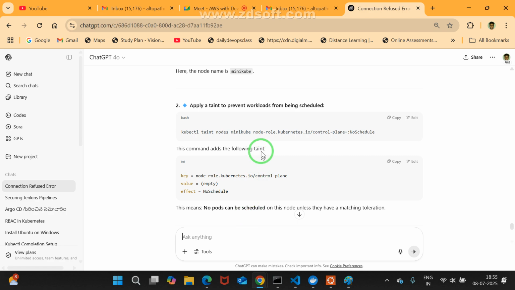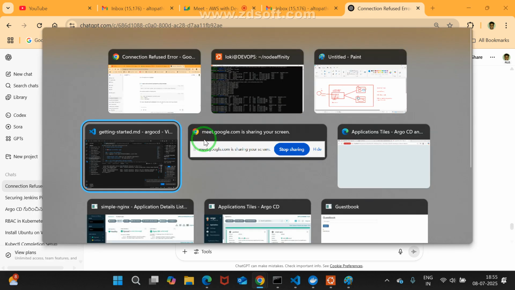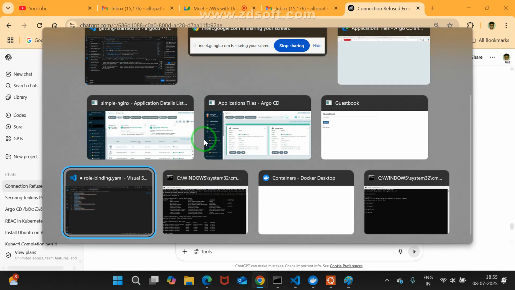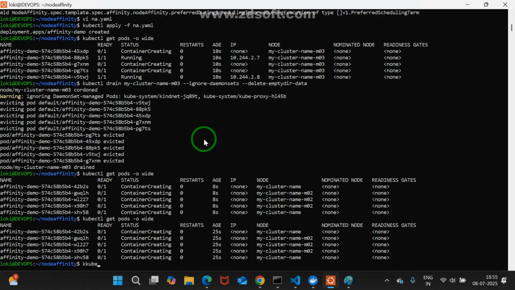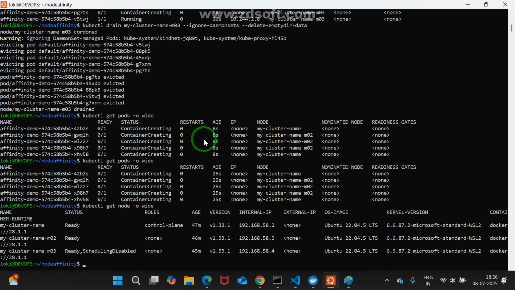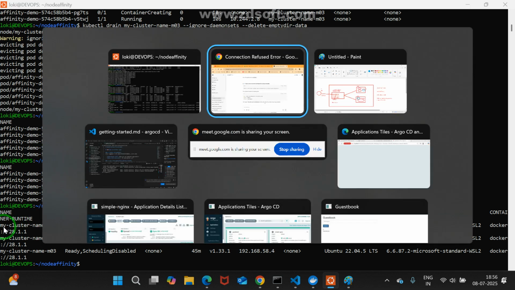There I need to identify the name, right? Where am I here? kubectl get nodes -o wide. Now I need a proper naming convention. Where is that? This one only, right? My cluster name. I hope this is the right term, and based on this I can work.